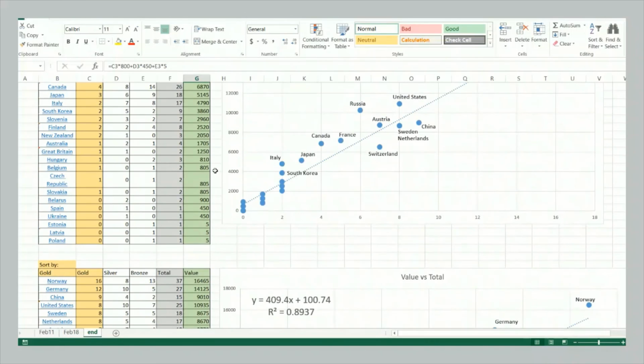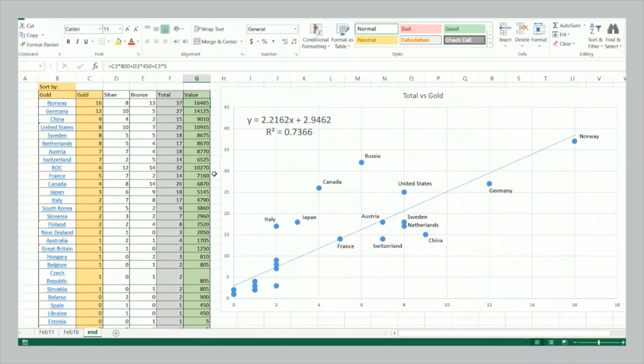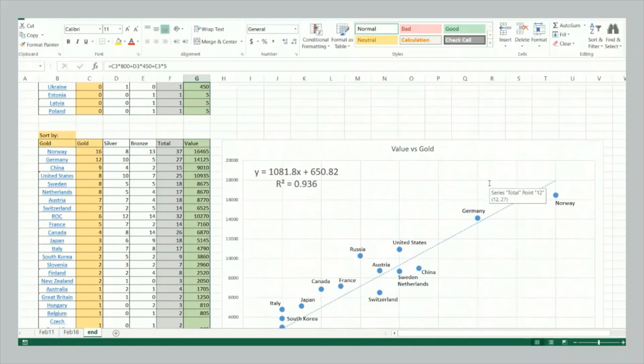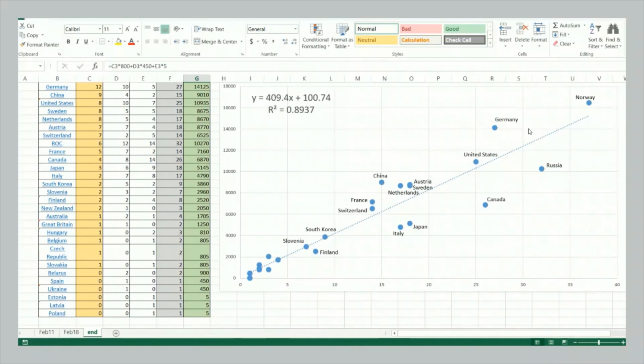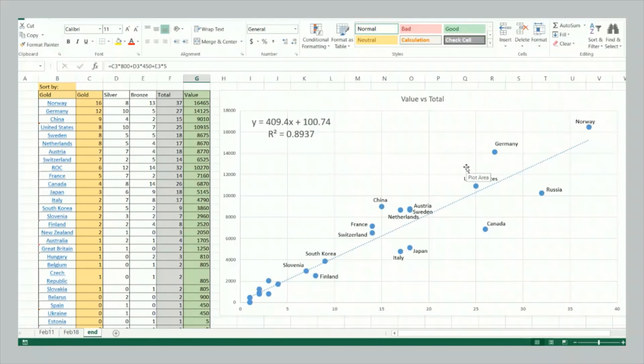And of all these charts, I do think the most revealing one is the first one, total medal count versus gold medal count, because here we do see the difference between formations that fall along that common trend, a line of best fit, and this other outlier formation showing countries that won a lot of total medals but not as many golds as you would expect. We see Norway certainly by itself as the winner in every single perspective, in every single graph that we looked at. So they are the winner without question. And we do see Germany on its own as the second runner-up for 2 of the 3 cases. And they're in this group here with 3 other countries for the last case.